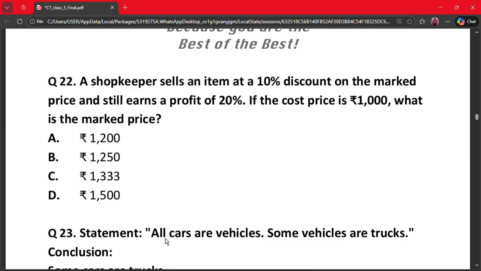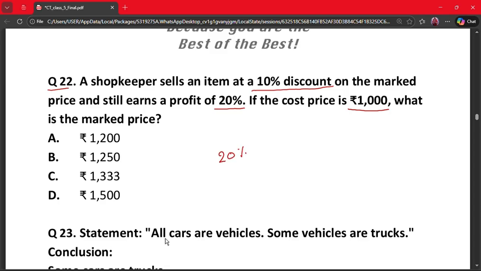Our next question is question number 22. A shopkeeper sells an item at a 10% discount on the marked price and still earns a profit of 20%. If the cost price is 1000 rupees, what is the marked price? A. Rupees 1200, B. Rupees 1250, C. Rupees 1333 and D. Rupees 1500. So the profit is 20%.